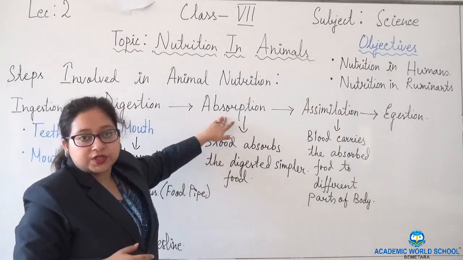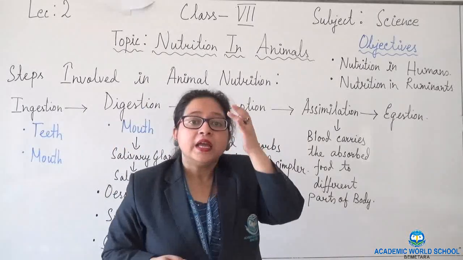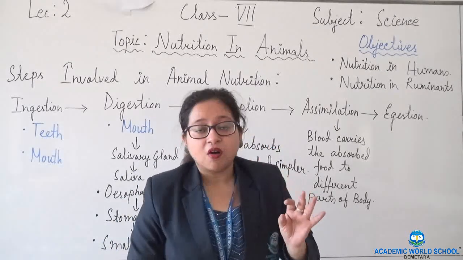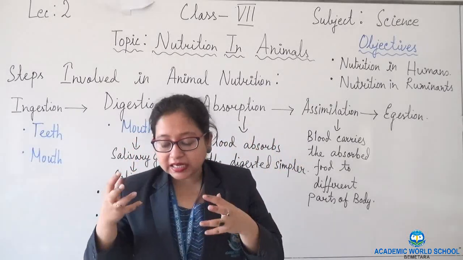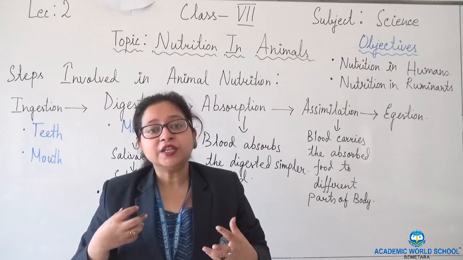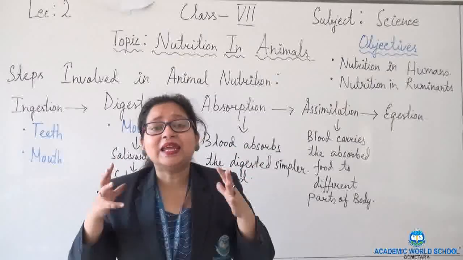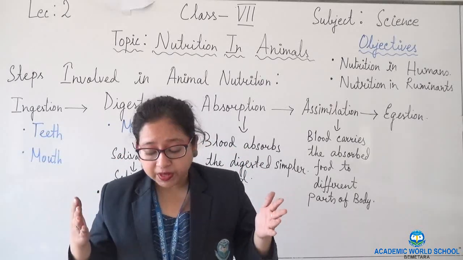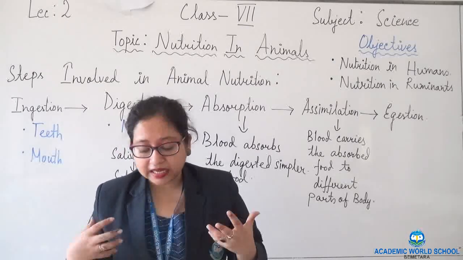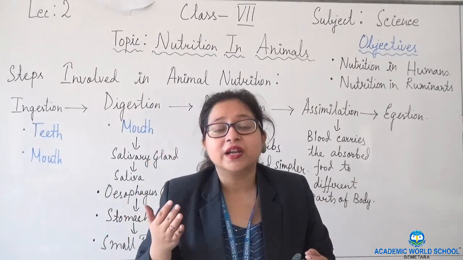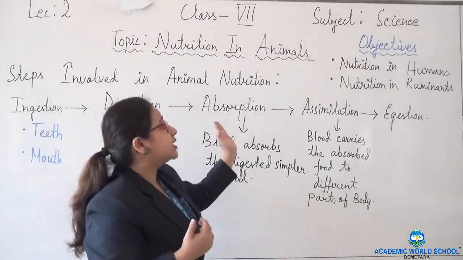Now in absorption, blood is absorbing, but which organ is playing a role? The organ called villi. Now what is villi? It is finger-like projections, finger-like structures. It helps to absorb the nutrients from the digested food. As it is finger-like projections, it increases the surface area. Villi is the finger-like small projections present in the small intestine, and it increases the surface area for absorption of digested food. So absorption complete.